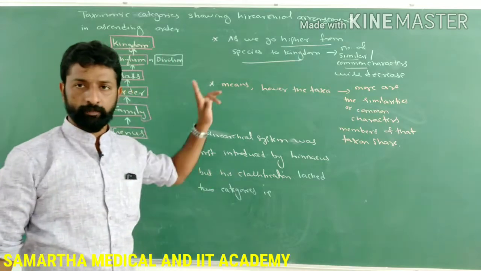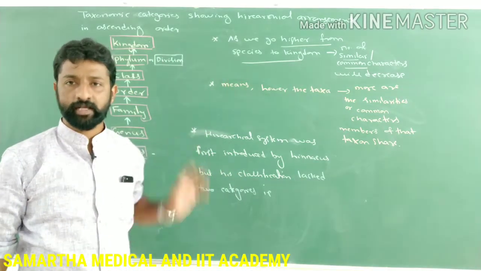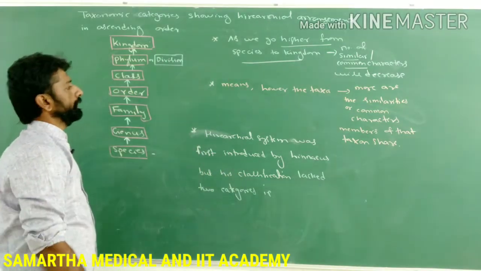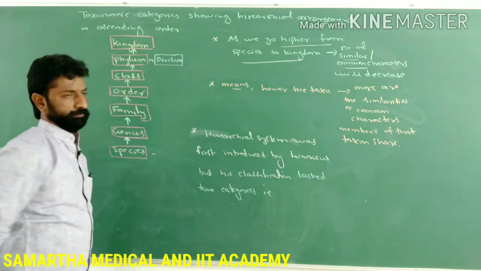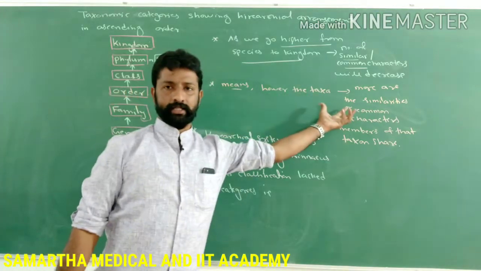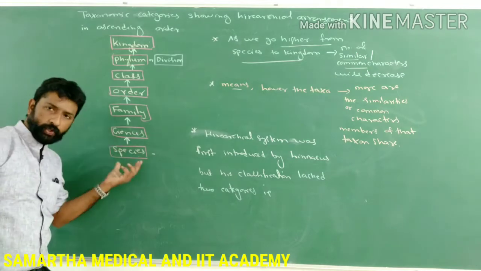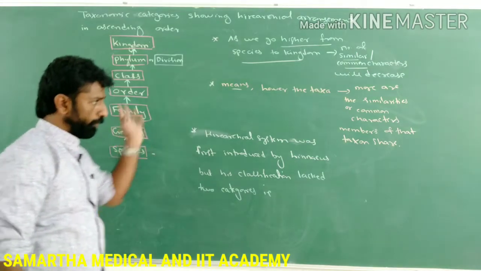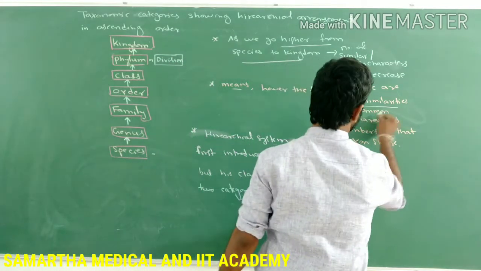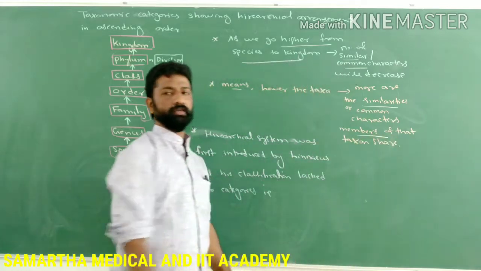Note this down, it is a very important point for the NEET as well as the CET examination. What is the meaning of that? The lower the taxon is, the more will be the common characters or the similarities among the members of that taxon.